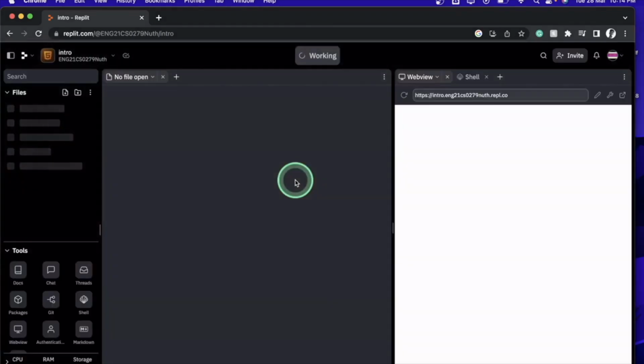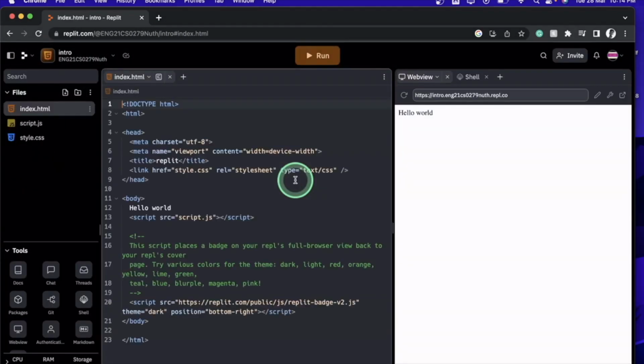It is going to take some time. So as you can see, it is a very easy way. Instead of installing a lot of dependencies on your system, which would be a very cumbersome process, this is an online version and would make it far simpler and more helpful for you.